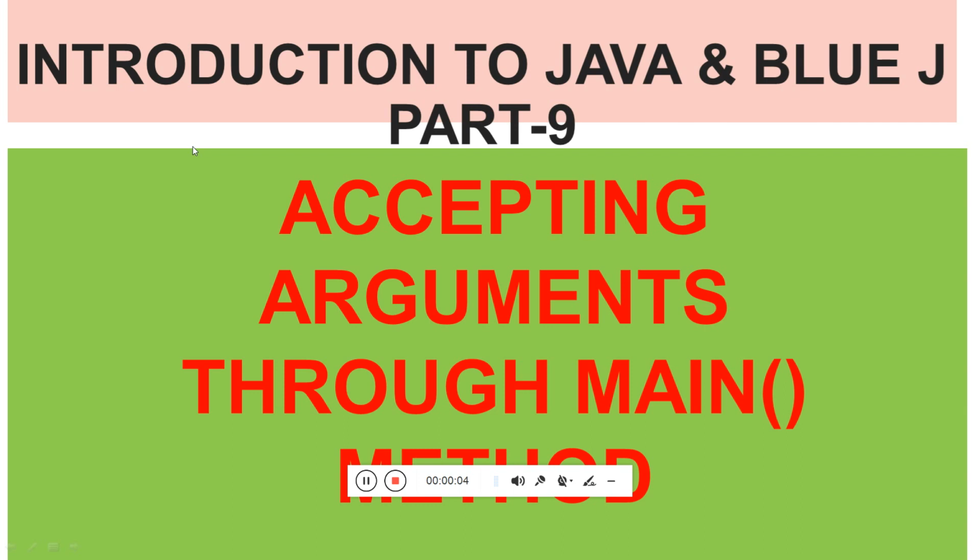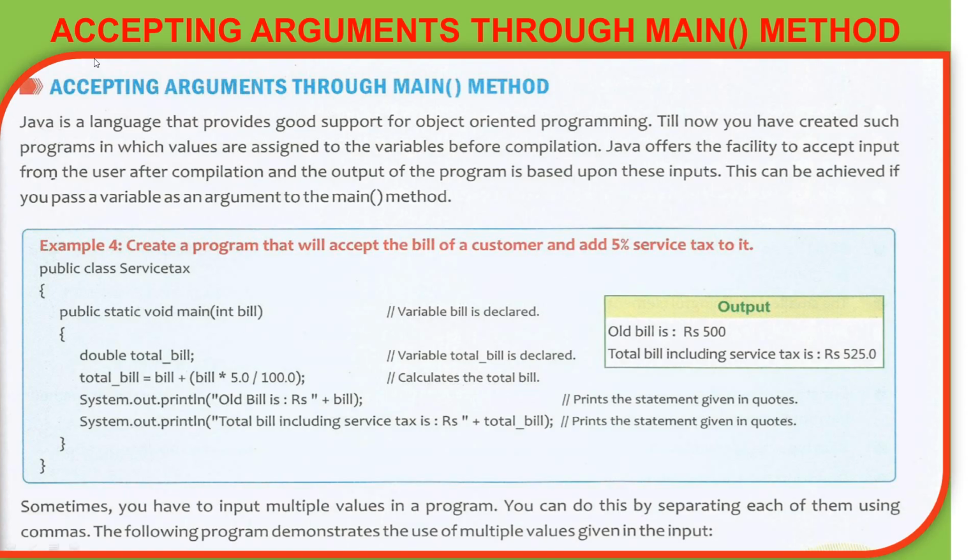Today we are going to study the last part, part 9, of the chapter Introduction to Java and BlueJ. Students, in this part we will be studying the topic accepting arguments through main method. So let us begin with it. Now students, what is this topic, accepting arguments through main method?